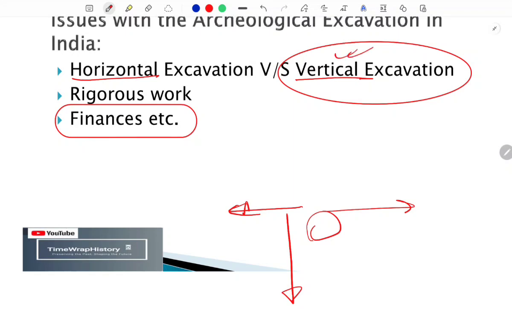So the horizontal excavation is not so popular in India because of its rigorous nature, because of the problems of finances, because of the huge population. Everywhere you will find the population in the cities. If you go for an excavation in Delhi, it will be very difficult for you to excavate a new site there. So because of these things, it is a very challenging task to do horizontal excavation in India.